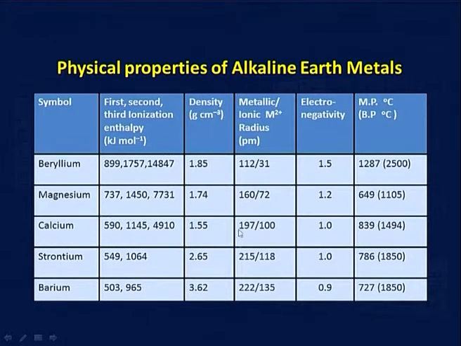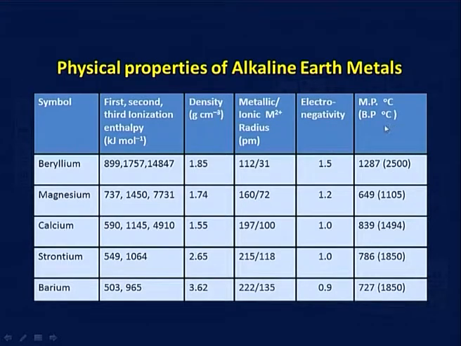Now, the physical properties of alkaline earth metals are very similar to those of alkali metals. If you see the trend, they are almost exactly the same, that is, they keep on decreasing and increasing in the same order as in the first group elements. You can see that the ionization energy decreases down the group, density again increases down the group, radii increase down the group, and electronegativity again decreases down the group. The electropositivity, which has not been shown here, follows exactly the reverse trend, that is, it increases down the group.